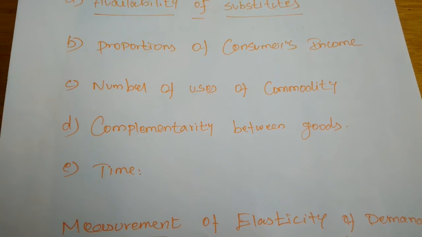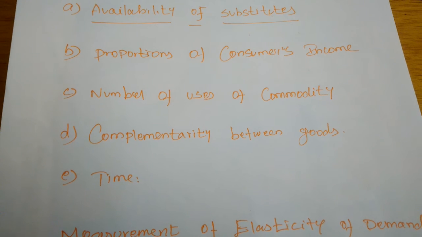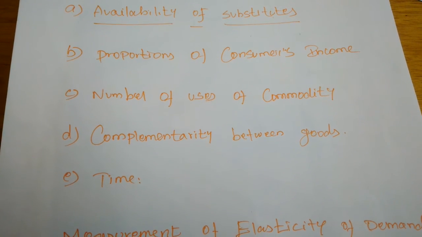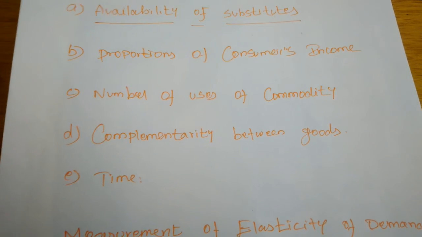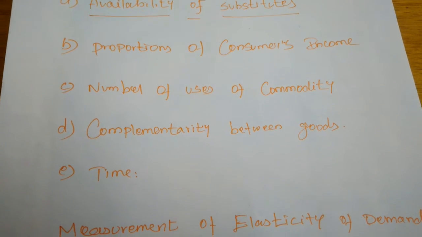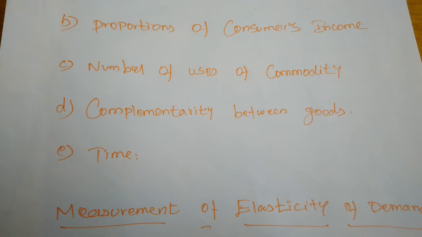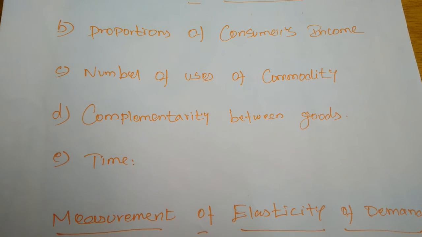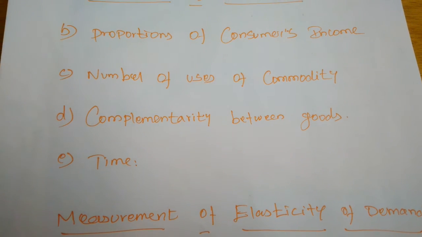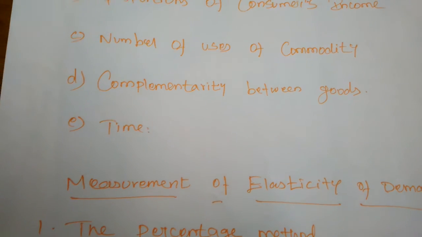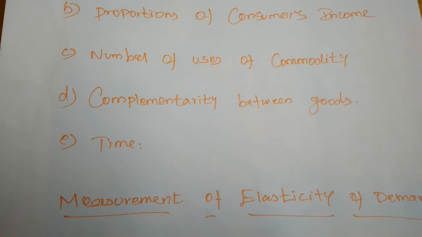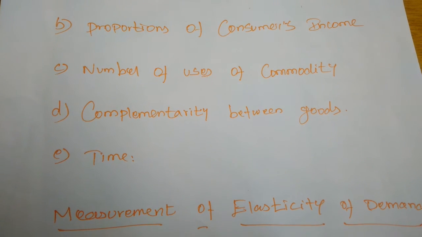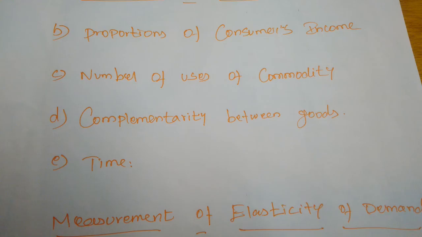Next, number of uses of a commodity. When a commodity has many or versatile uses, elasticity of demand will be created. Next, complementarity between goods. When a good has more complementary goods, the elasticity will be lower. Next, time. In the long run the elasticity of demand will be higher, and in the short period it will be lower.